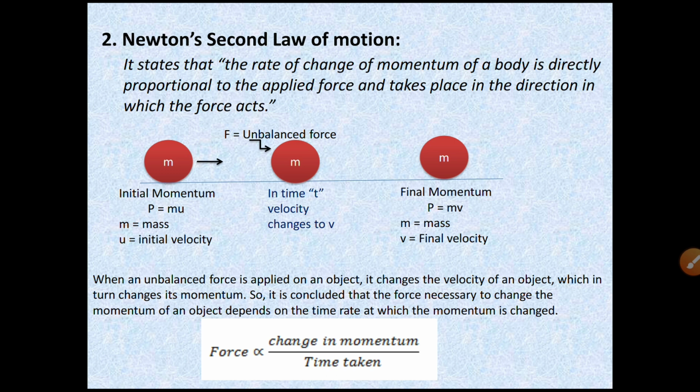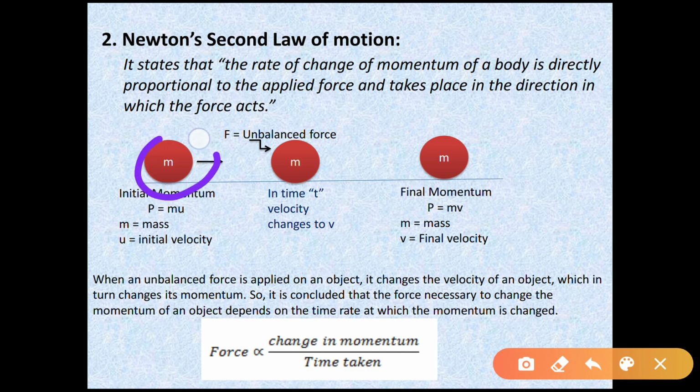Now, to understand Newton's second law of motion, there is one scenario that you have to understand. Here, an object of mass m is initially at rest. Now, you are not applying any force. Then what will happen? The ball will not move, meaning its initial momentum is zero. Mass into velocity, right? So, initial momentum is zero.